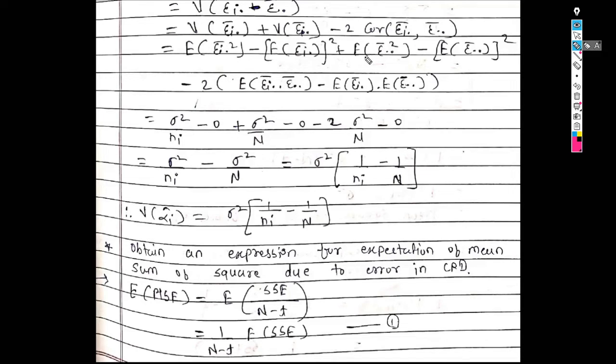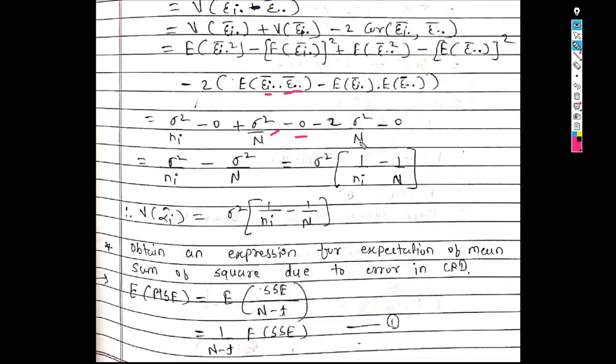Then expected value of epsilon dot dot bar square is sigma square upon N, minus expected value of epsilon dot dot bar is 0, minus 2 times, now expected value of epsilon i dot bar into epsilon dot dot bar is sigma square upon capital N.